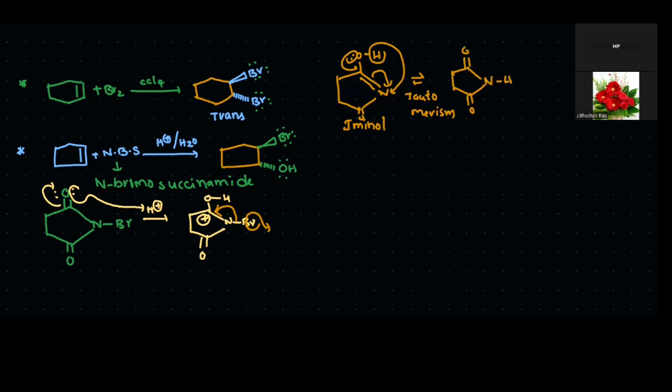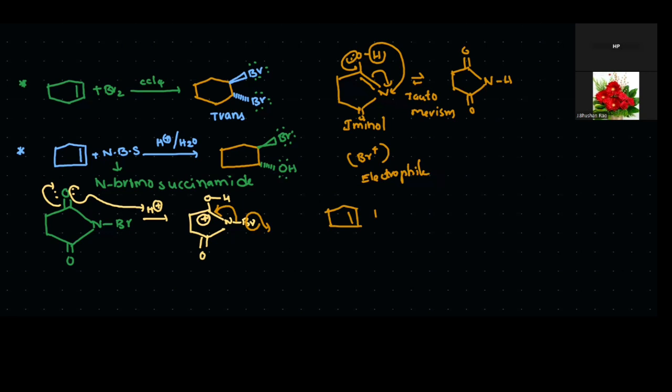So which one is developed here? Br plus. So this Br plus is an electrophile. In this case, which one starts the reaction? Br plus. This Br plus attaches to this carbon, and this one donates the electrons.